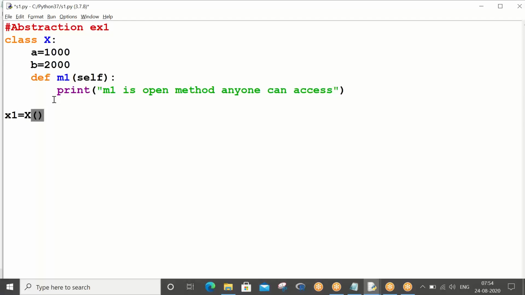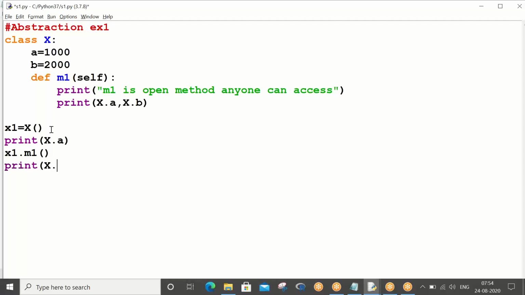x1 equals x, right? Within the method, how can I access my a? Print x dot a comma x dot b. Am I right with the class name? Because a and b are static variables. So I have created the object. Now how to call my method, x1 dot m1, right? And how to call my variables, print x dot a, and then print x dot b.